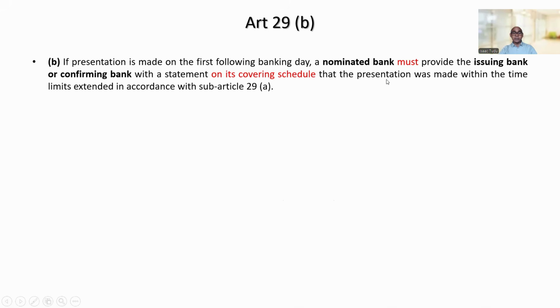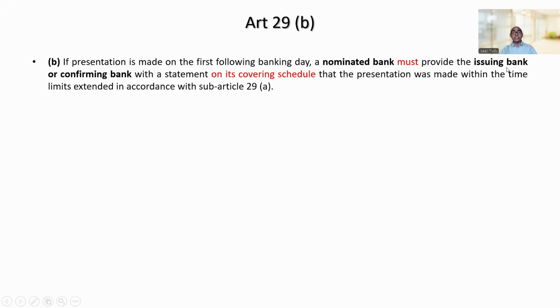If the presentation has been made on the extended banking day at a nominated bank, the nominated bank must provide the issuing bank or the confirming bank with a statement on its covering schedule that presentation was made within the time limits extended as per UCP Article 29A.